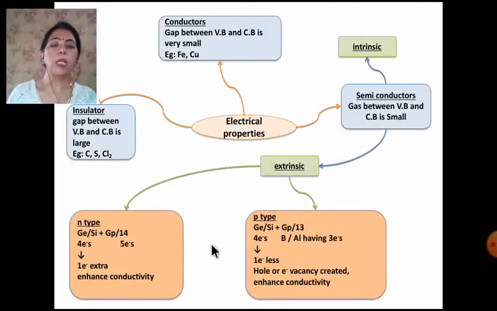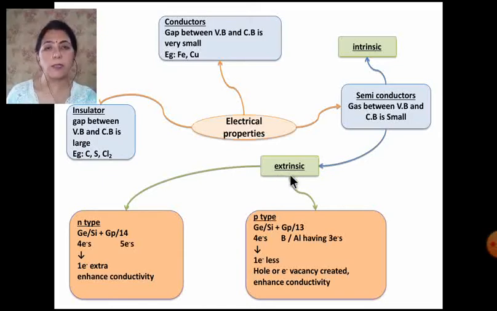Up till now we have studied the electrical properties. We studied conductors, insulators and semiconductors in terms of the conductivity range and the size of the forbidden zone. Then we concentrated on the semiconductors. We studied them in detail and we talked about the intrinsic semiconductors, silicon and germanium, the group 14 elements, and the extrinsic semiconductors.